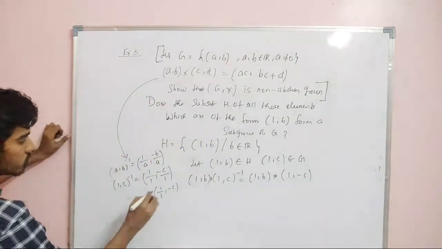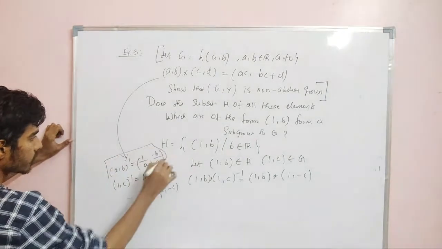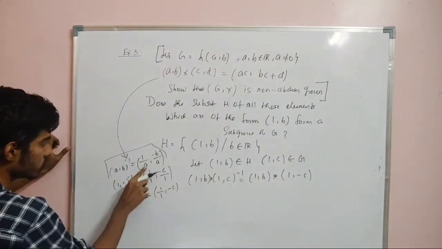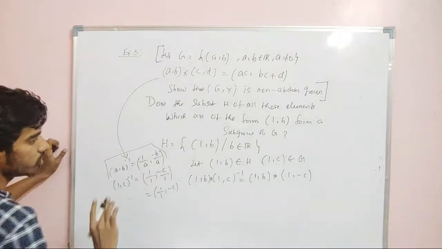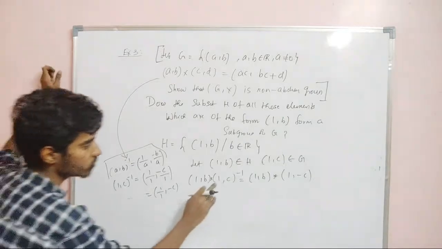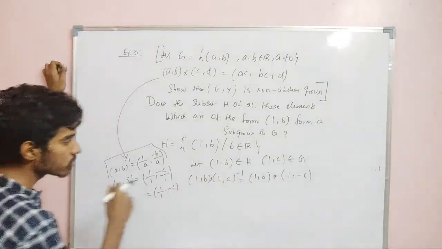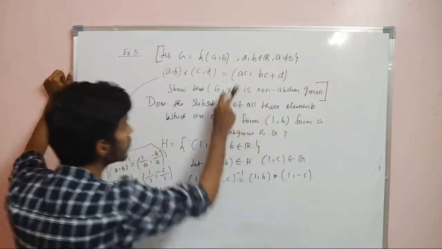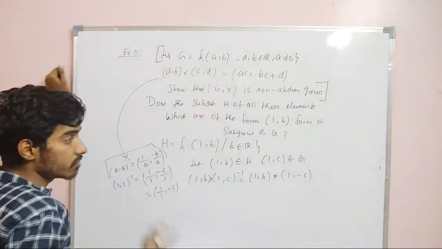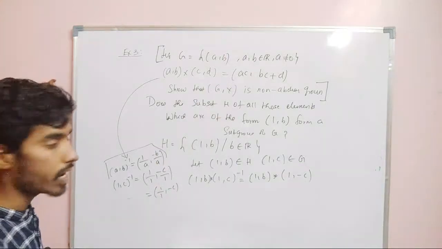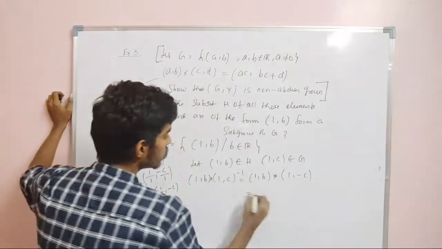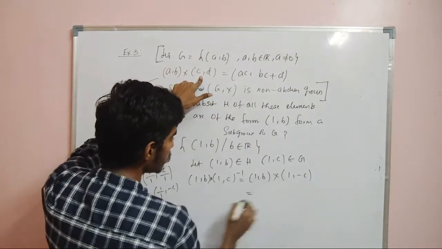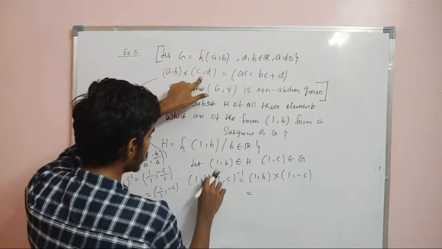So you just compare with this formula. We have A equal to 1 and B equal to C. So therefore we have (1, minus C). So the inverse of (1, C) is (1, minus C). Now we need to make this multiplication. Remember, the multiplication we are doing is we have to use this operation, right? If the operation is addition, you just have to add, but here the operation is this: (a, b) cross (c, d). So here the operation is cross, right? Cross.